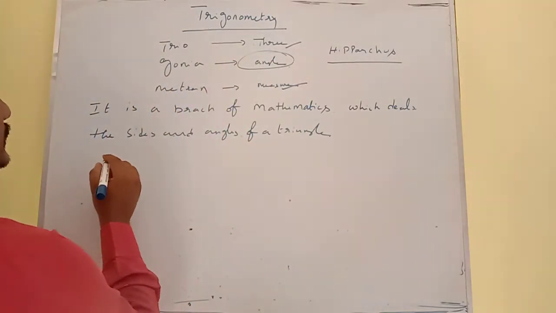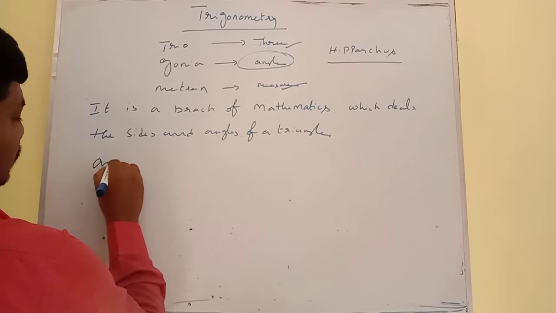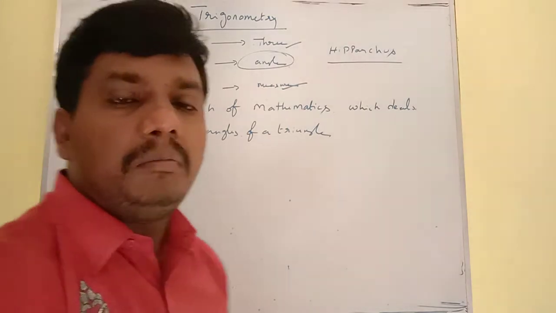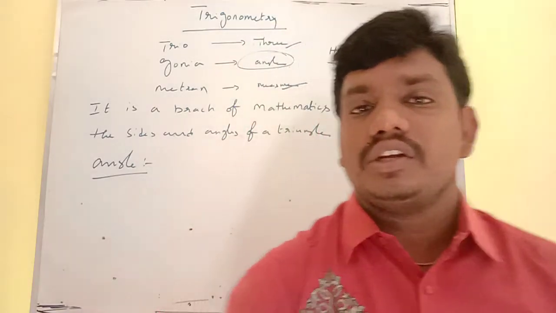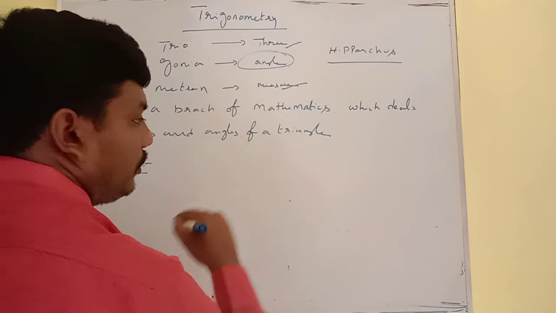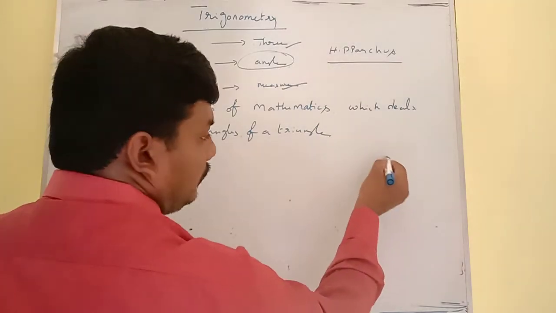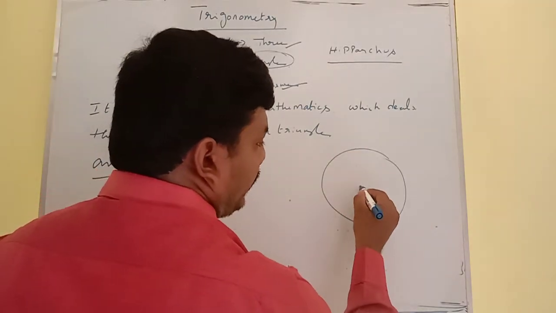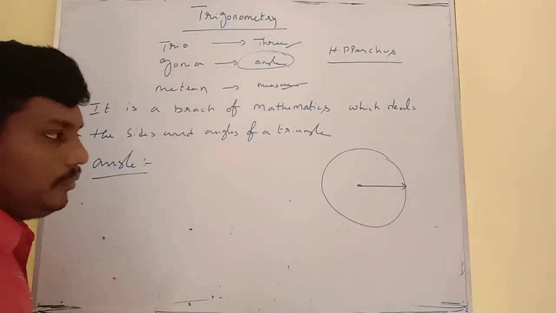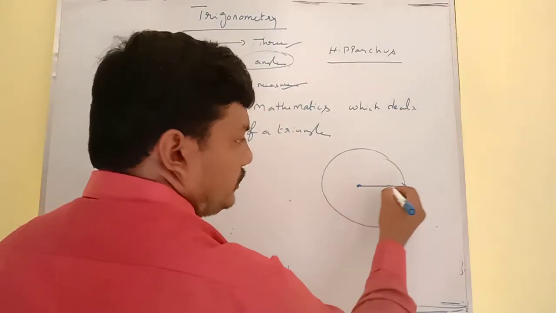Angle is nothing but the amount of rotation of the initial ray to the final ray. Let me consider a ray rotating around a fixed point. This is a fixed point and this is a ray.